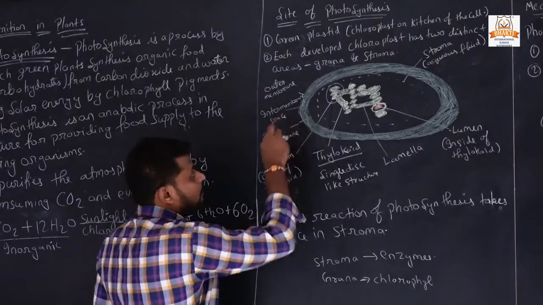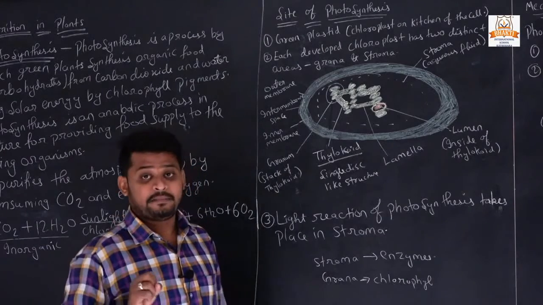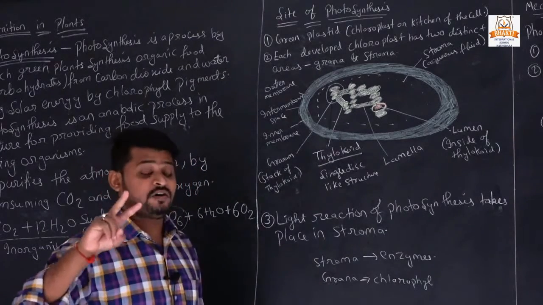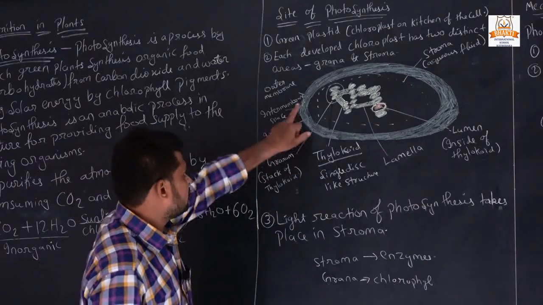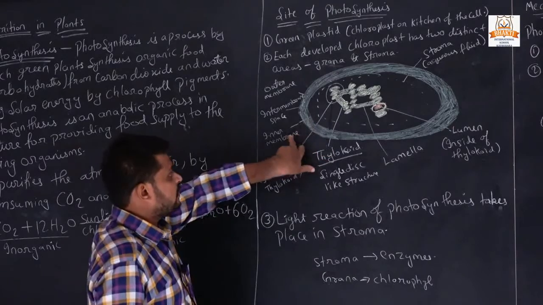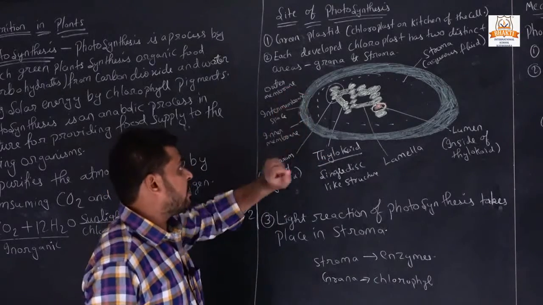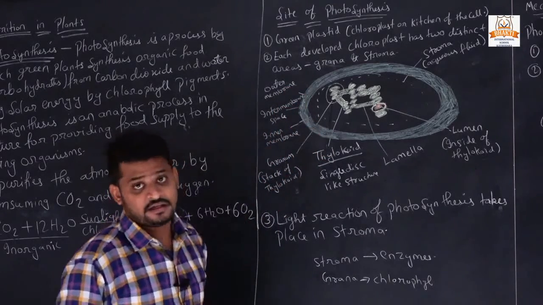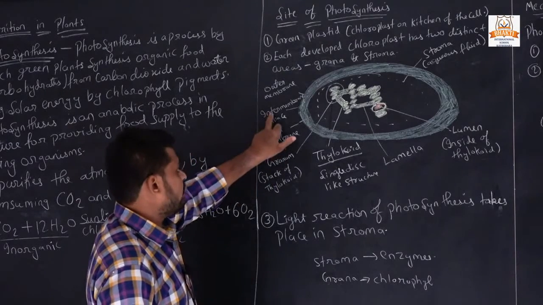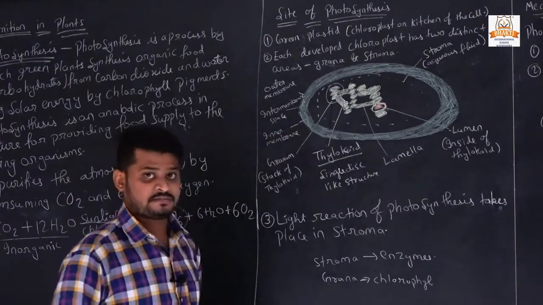Chloroplast has a double layer membrane. This one is the outer membrane, this one is the inner membrane. Between the outer and inner membrane there is some space remaining, that is called the intermembrane space.